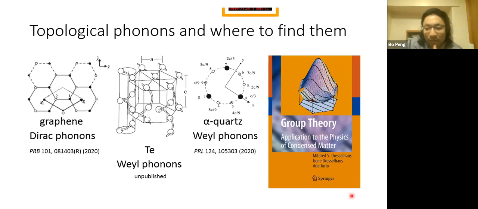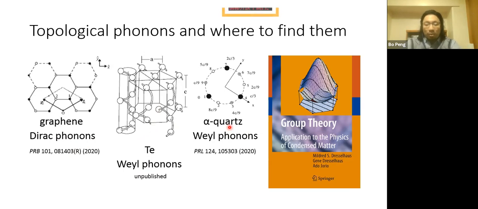For example, Mildred Dresselhaus's book proposed several systems with phonon degeneracy, like graphene, tellurium, or alpha quartz. In graphene, it's already verified that this is a Dirac phonon system, and in tellurium, it's also said to have Weyl phonons, while in silica, it's also Weyl phonons.